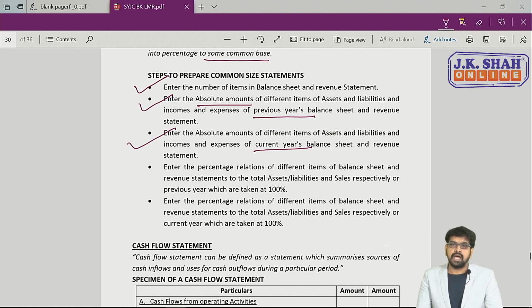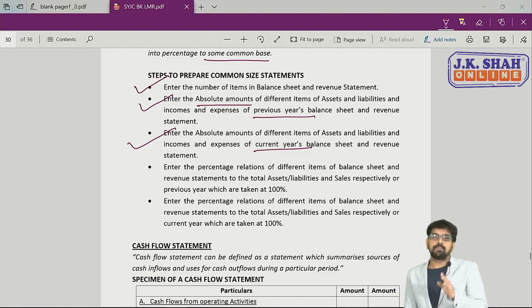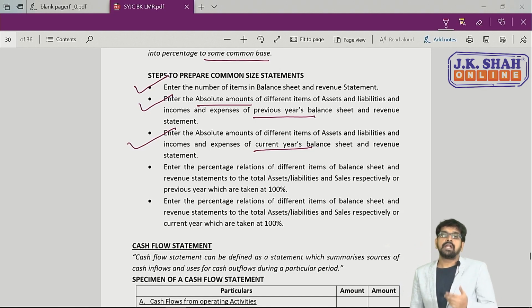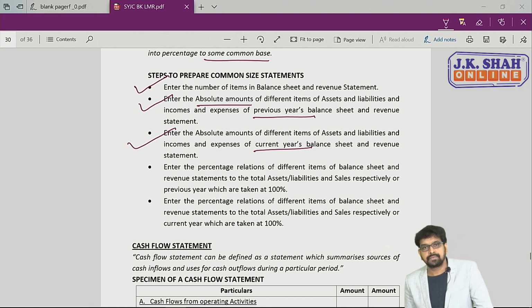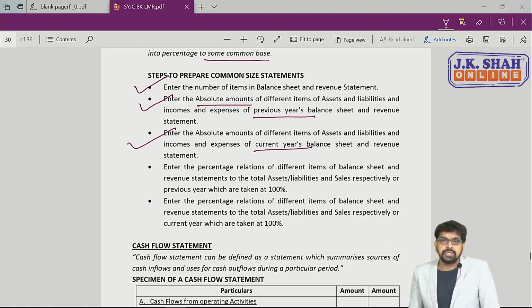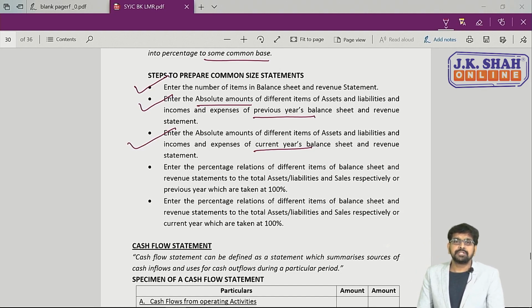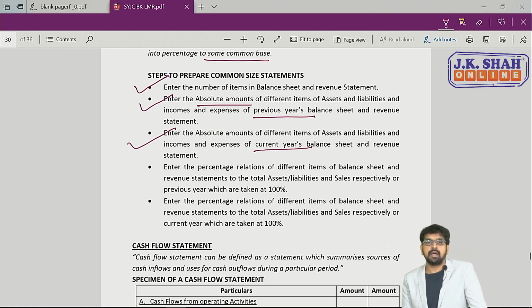तो फिर एक बार, we are talking about common size statement. Common size statement में amounts are converted into percentage by taking some base. Now while taking base, when we are drawing income statement, we take a sales amount as a base, and if we are preparing balance sheet, then we take a total funds available as a base. So by taking this base, we prepare common size statement. Common size statement first column में details आएंगे about that particular asset, liability, income or expense. In the second column, absolute amount of that particular item of a previous year. In the third column, again absolute amount of that particular item of the current year.